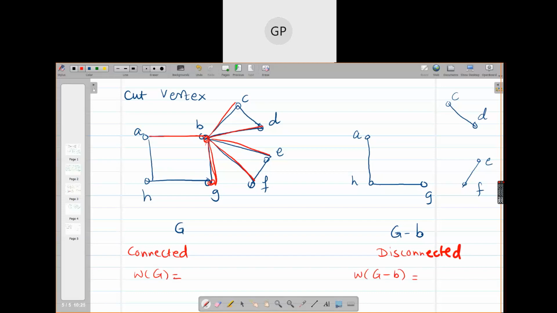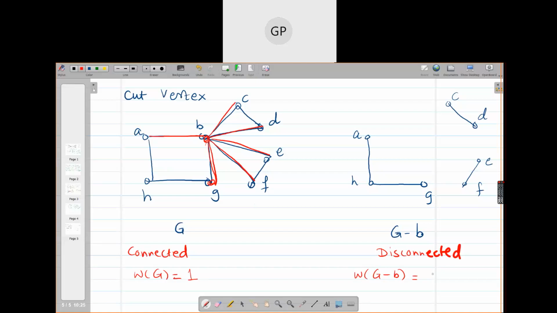Ma'am, your voice is breaking. G is a connected graph. How many components are there in G? Can you hear me now?